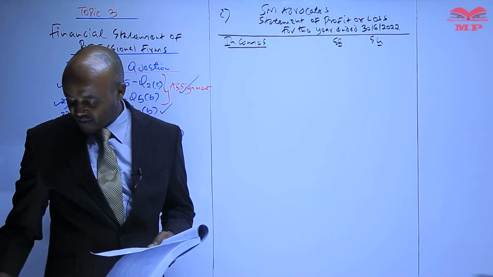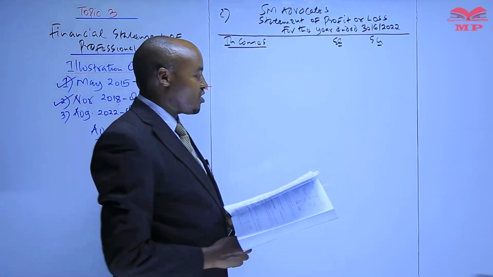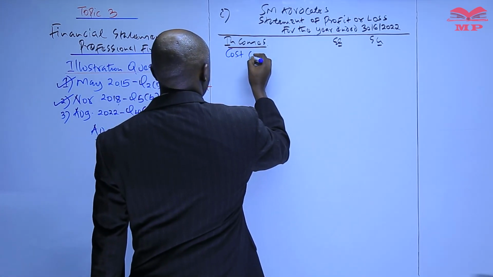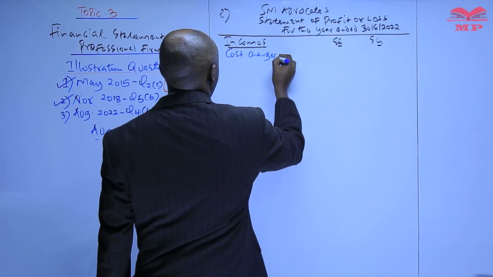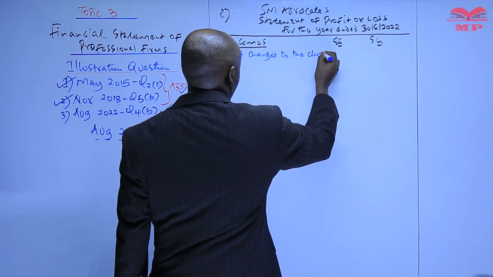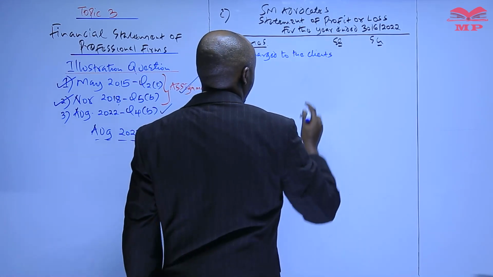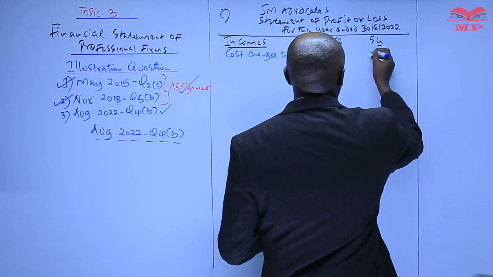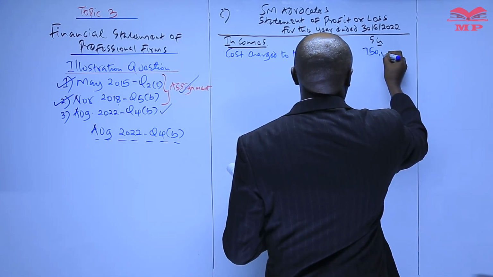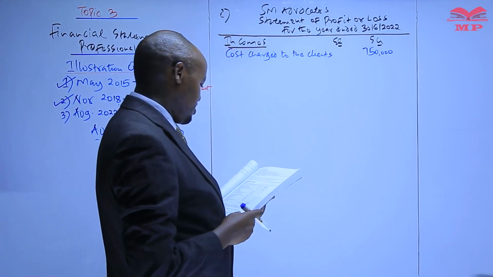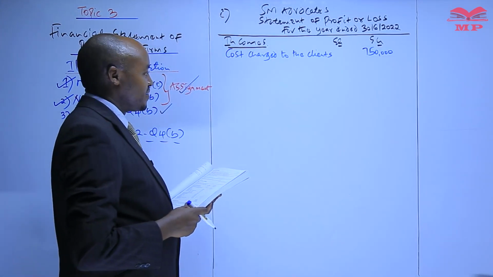So for the incomes, I've said we start with something called the cost charged to the client. Basically, I've said that this is the main source of income as far as these professional firms are concerned, and we're given that item as the first figure in the trial balance.